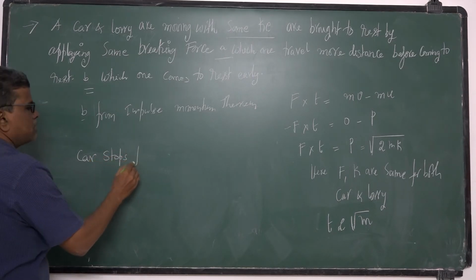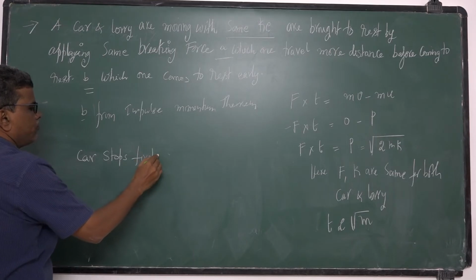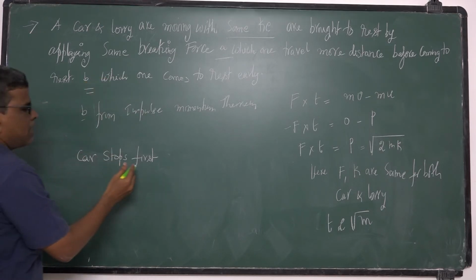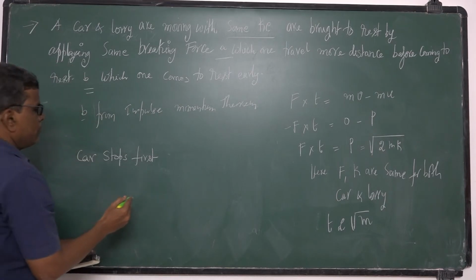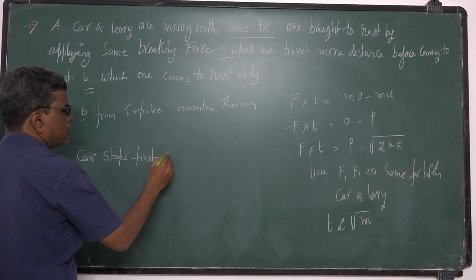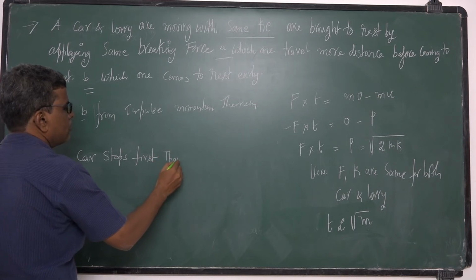Car stops early, car stops first, then lorry.